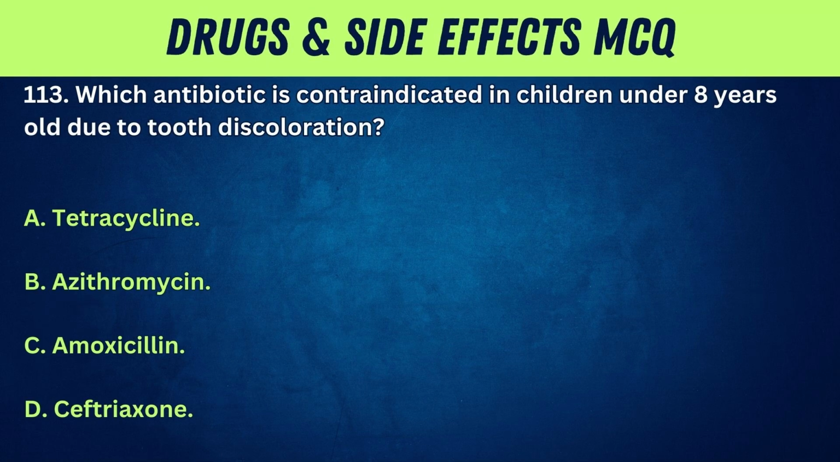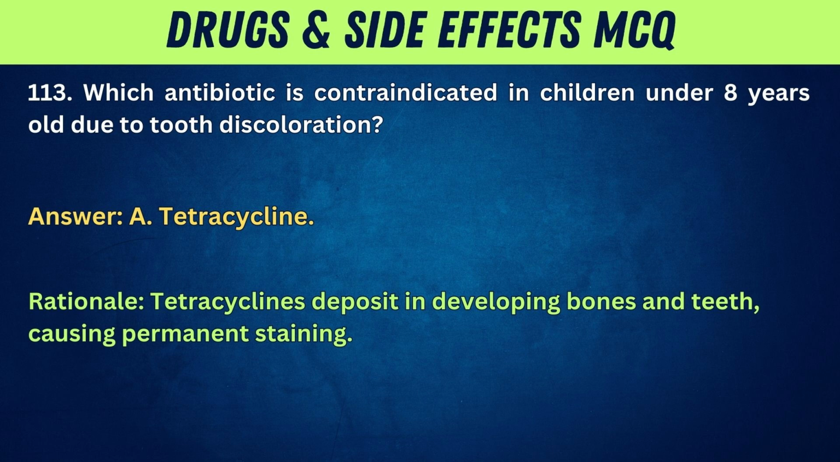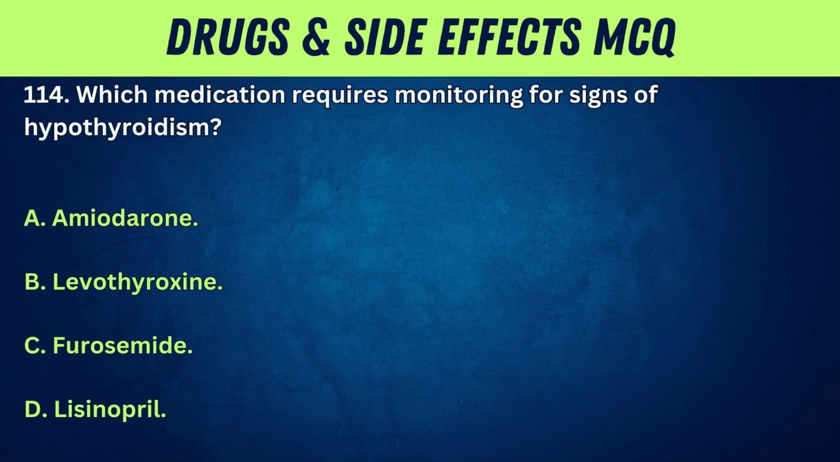113. Which antibiotic is contraindicated in children under 8 years old due to tooth discoloration? A. Tetracycline. B. Azithromycin. C. Amoxicillin. D. Ceftriaxone. Answer: A. Tetracycline. Rationale: Tetracyclines deposit in developing bones and teeth, causing permanent staining.